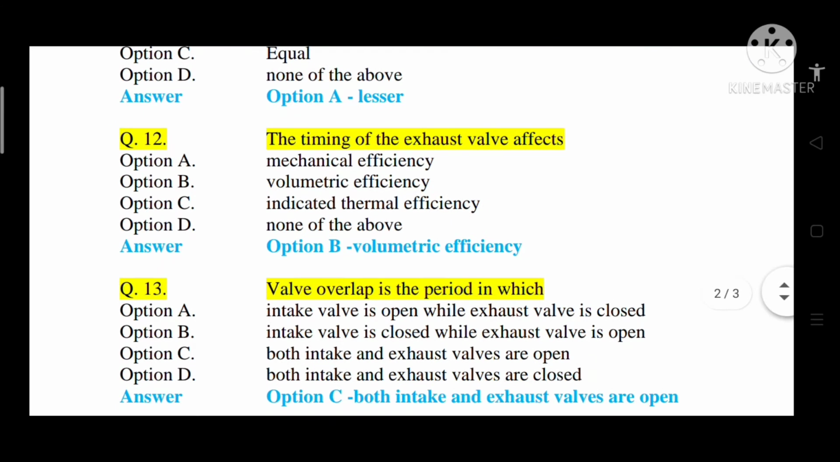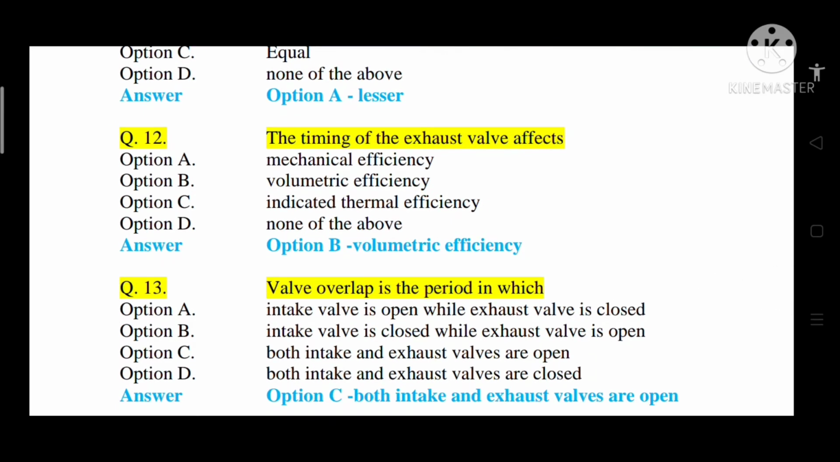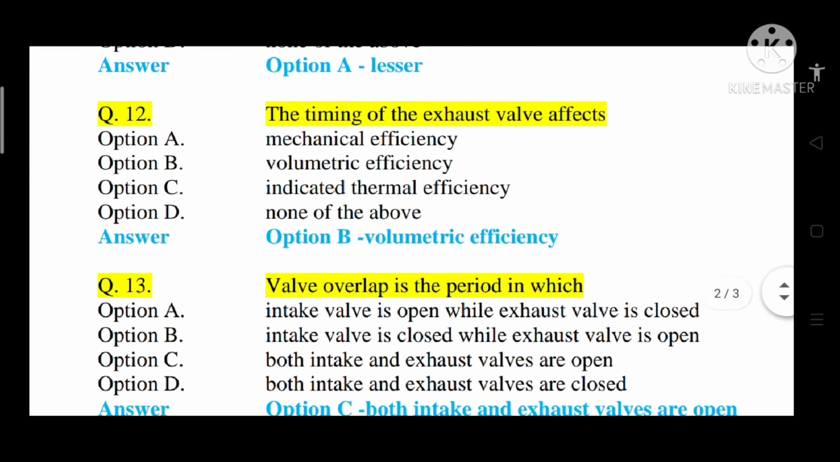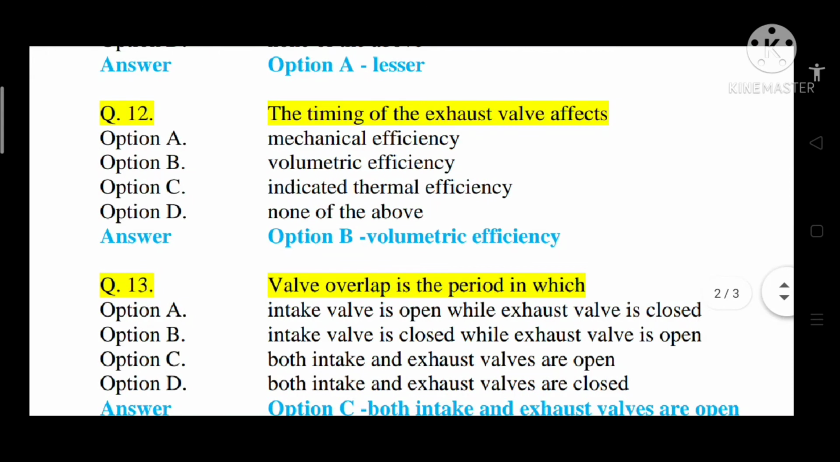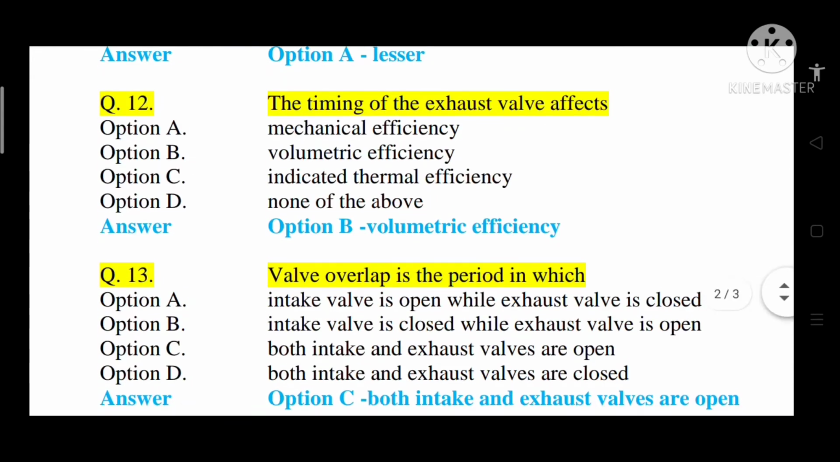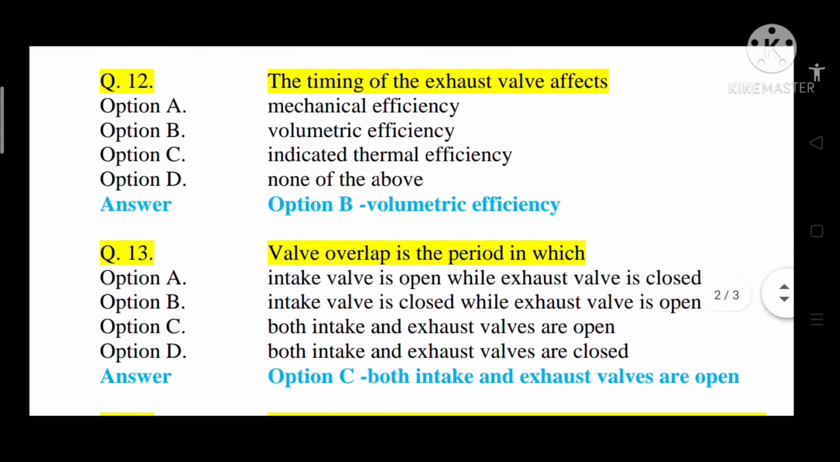Question number 12, the timing of the exhaust valve affects option A, mechanical efficiency, option B, volumetric efficiency, option C, indicated thermal efficiency, option D, none of the above. So correct answer is option B, that is volumetric efficiency.